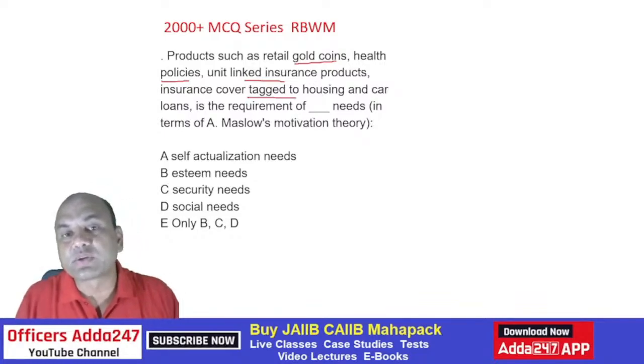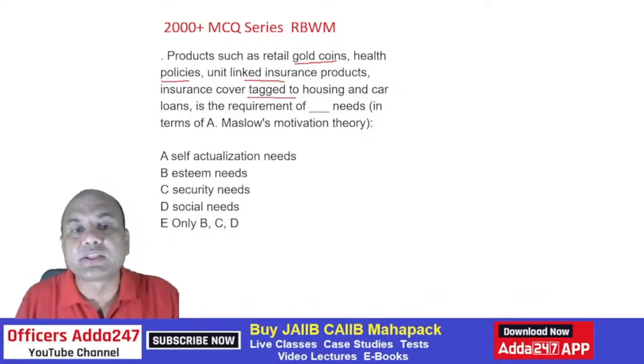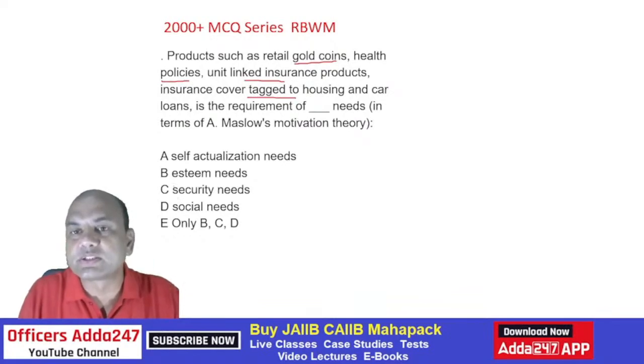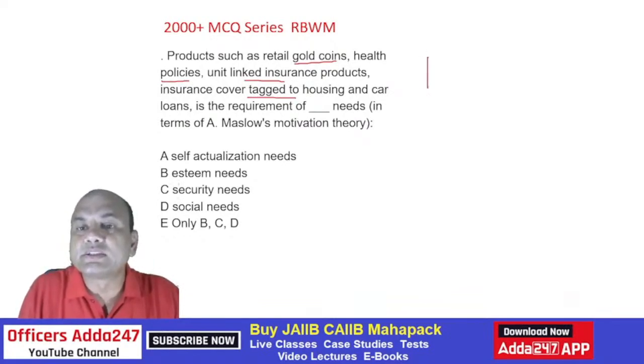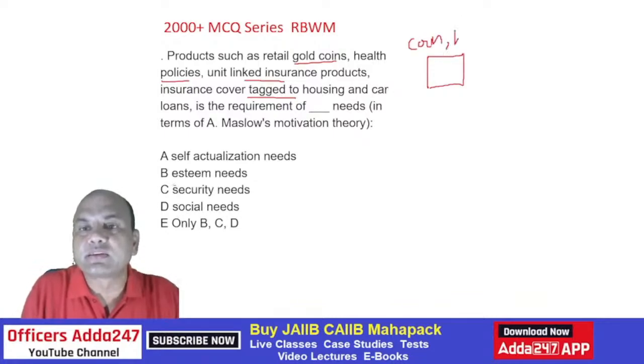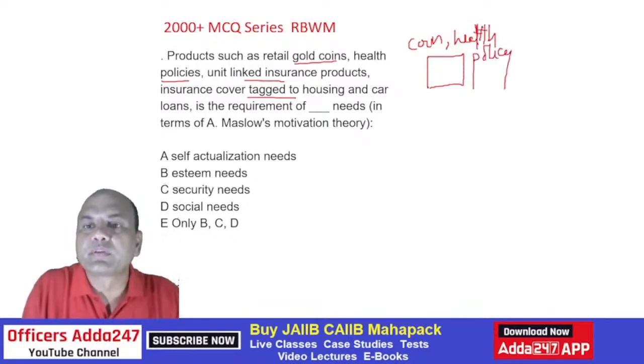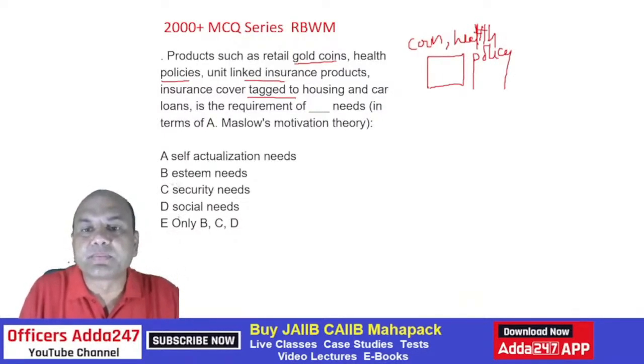Now look at this. The question is not of this health policies or ULIP. It's like this. This is one basket: gold coin. Then second is health insurance, health policy. Then third one is this ULIP.